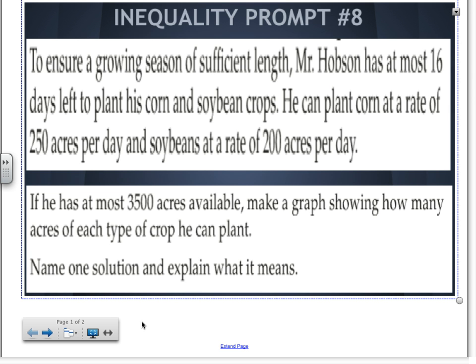I can plant 7 days here and 11 days there. I can plant 0 and 0 days. I can plant 1 day, 2 days of the other one. It doesn't matter. But we do have 2 restrictions. Yesterday we had only 1. Today we have 2. So what does that mean in terms of the inequalities that we're going to have? Yes. Exactly. We have 2 inequalities today because we have 2 restrictions.